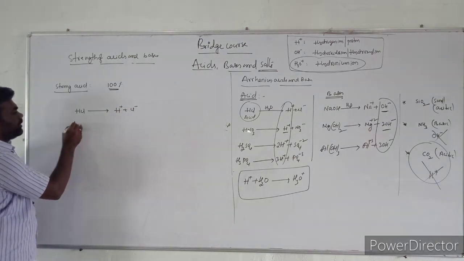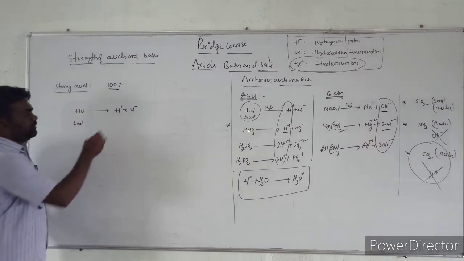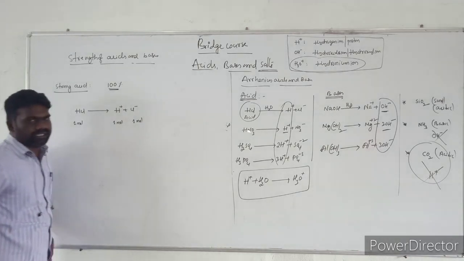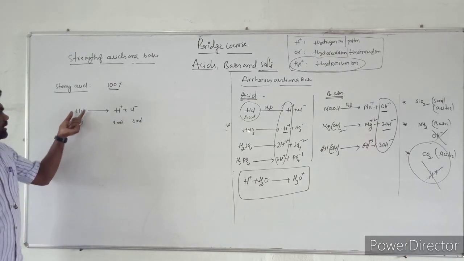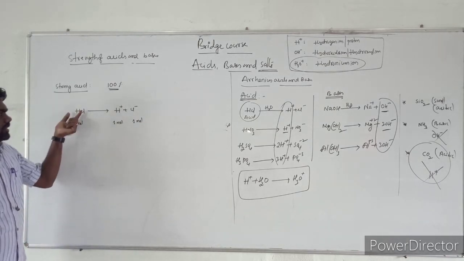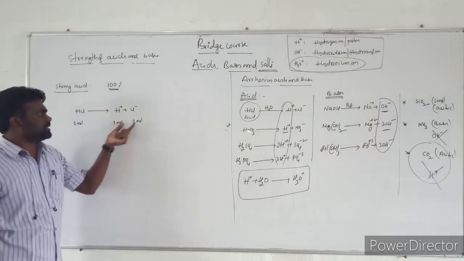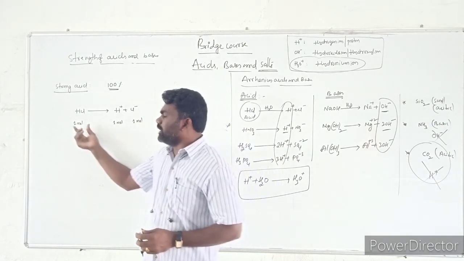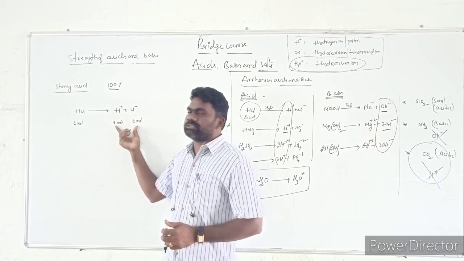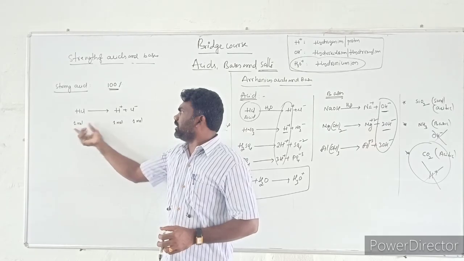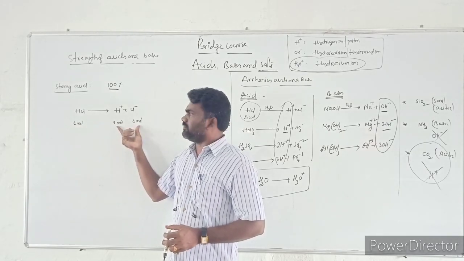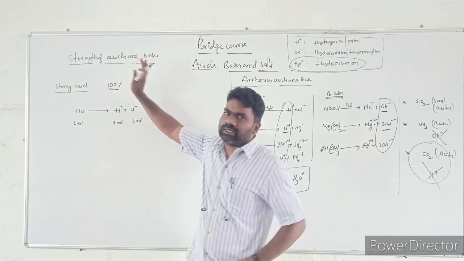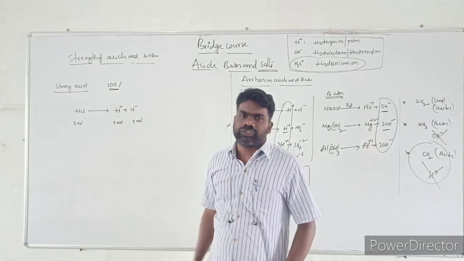If you take 1 mole of hydrochloric acid, it will produce 1 mole of H+ and 1 mole of Cl-. So all the molecules of HCl are completely converted into 1 mole of H+ and 1 mole of Cl-. So ionization is 100%. Ionization means molecules are converting into their respective ions, the constituent particles. So if the ionization process is 100%, that acid is a strong acid.